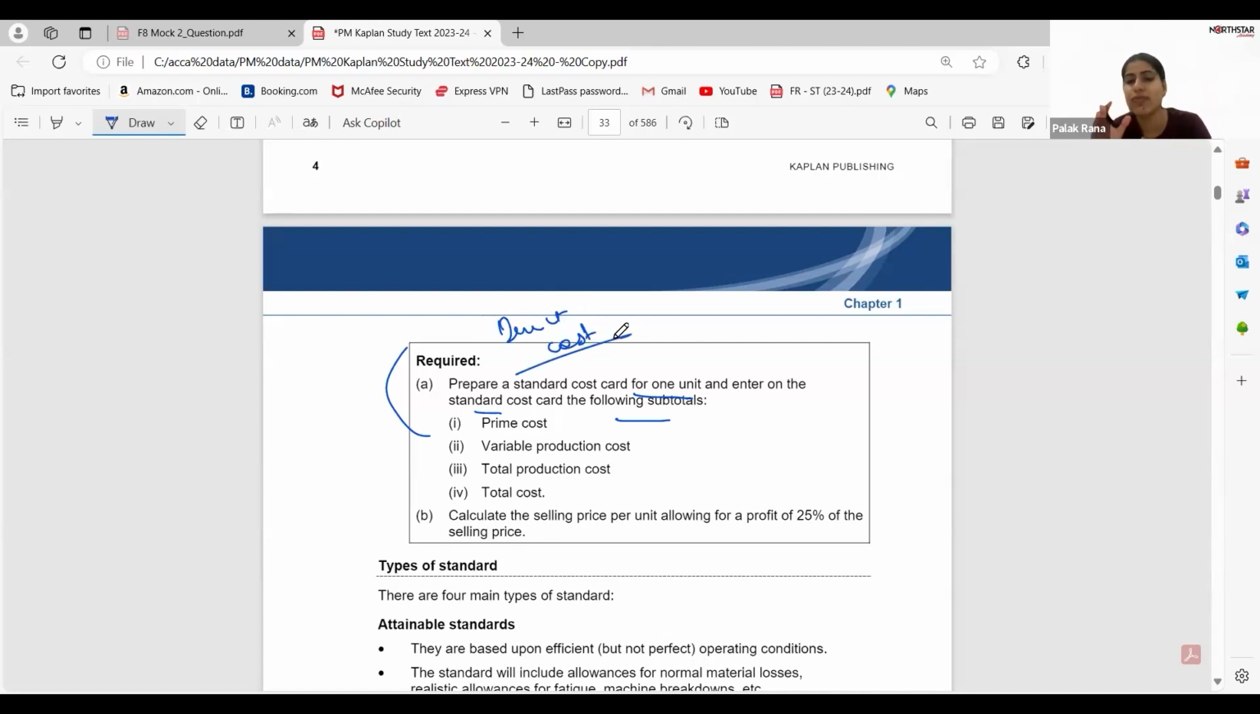Now, after that, when we add the variable overheads, variable production overhead, we will be getting the variable production cost. Then after that, we will get the total production cost. And after adding the non-production area also, we will get the total cost. So this should be our structure. Are you clear about the structure?